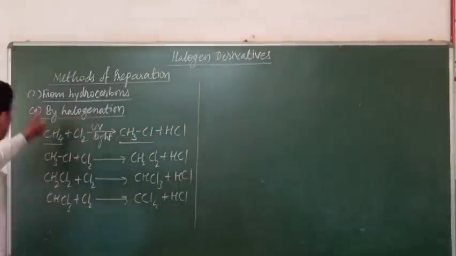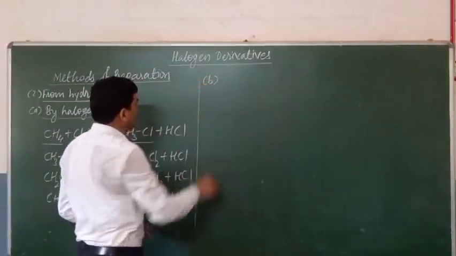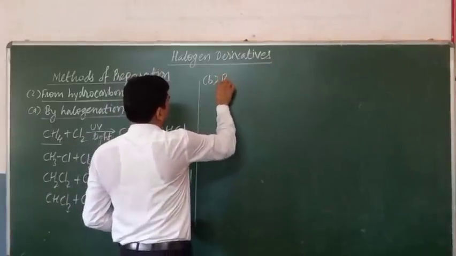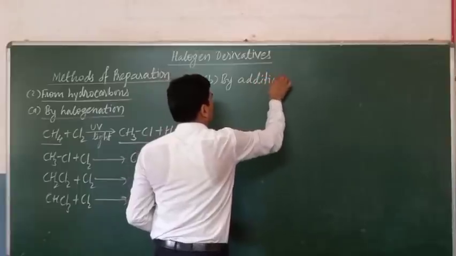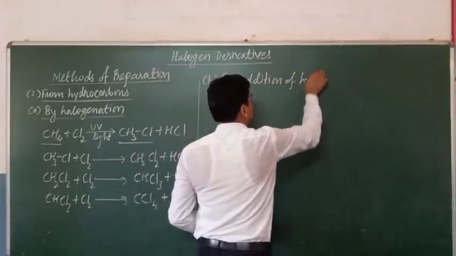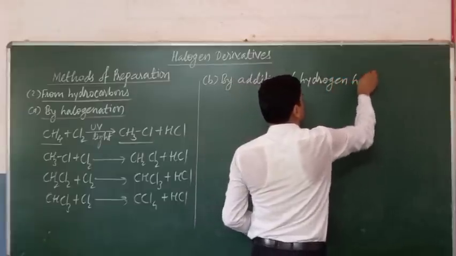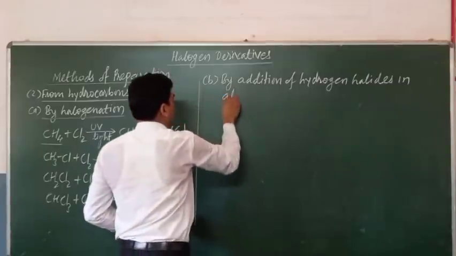Now, from unsaturated hydrocarbons, we can obtain the halogen derivatives by addition of hydrogen halides in alkenes.